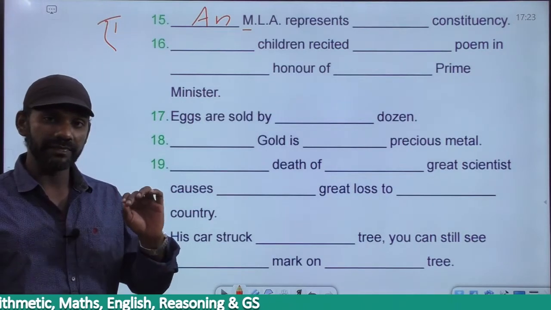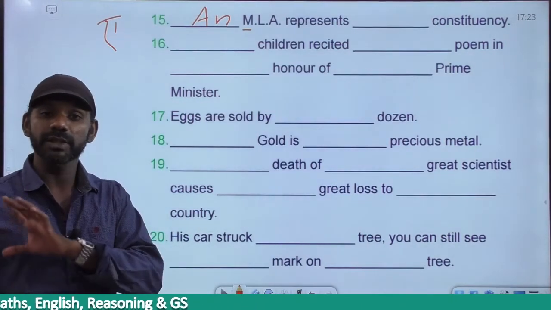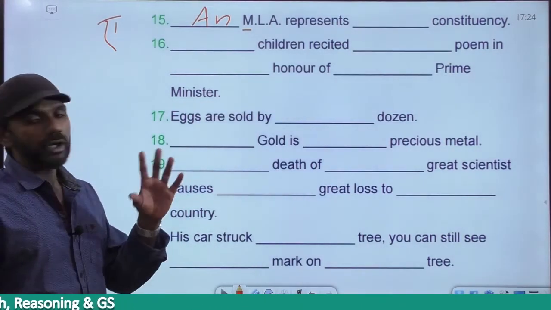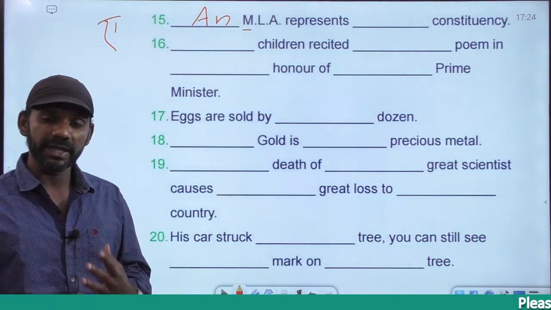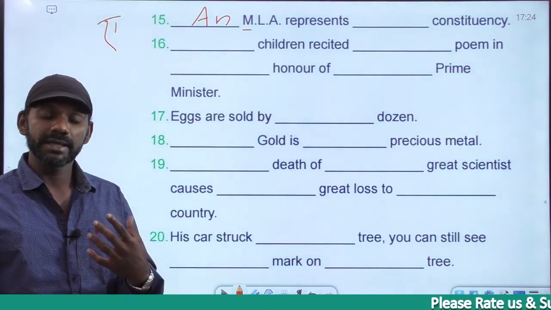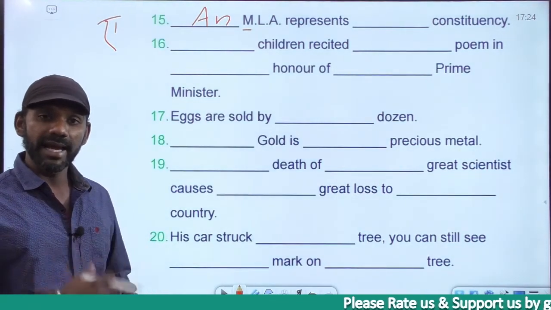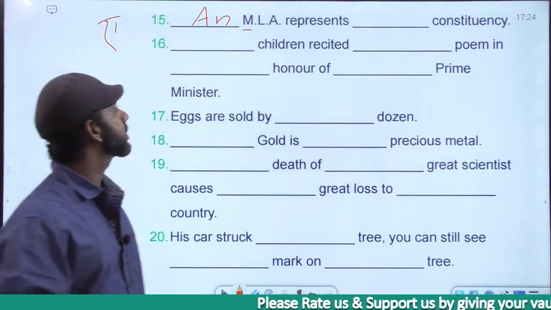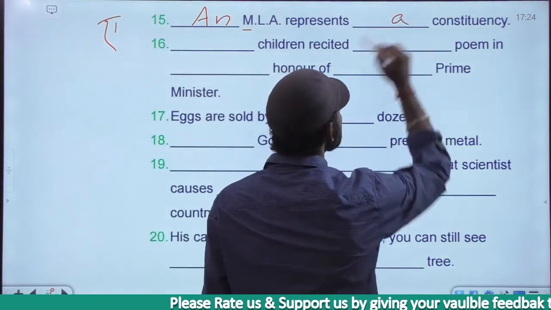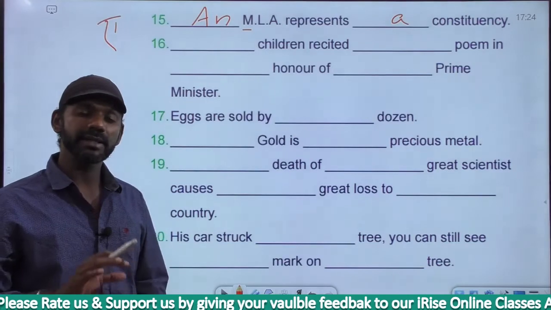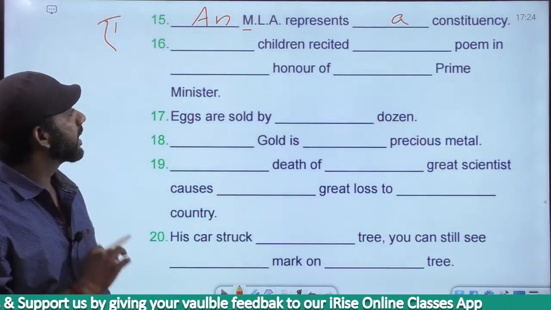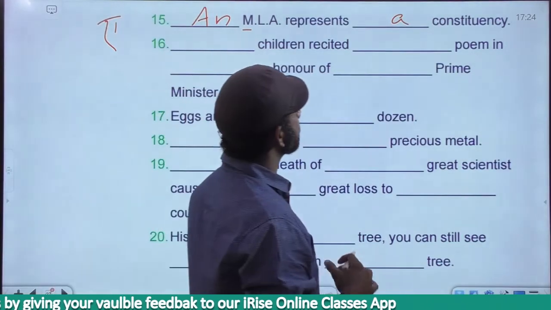If we're referring to a specific MLA, that means we must be referring to a specific constituency. It cannot be the constituency. As it is not a specific MLA, it cannot be a specific constituency, and the constituency is wrong usage, so it must be a constituency, and this is a general statement. Every MLA represents a constituency. So an MLA represents a constituency.